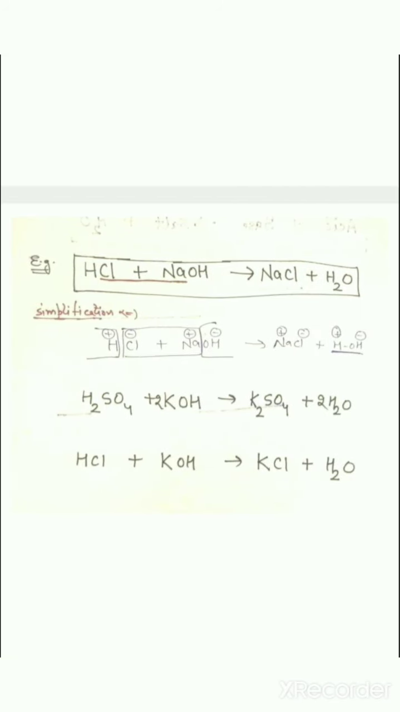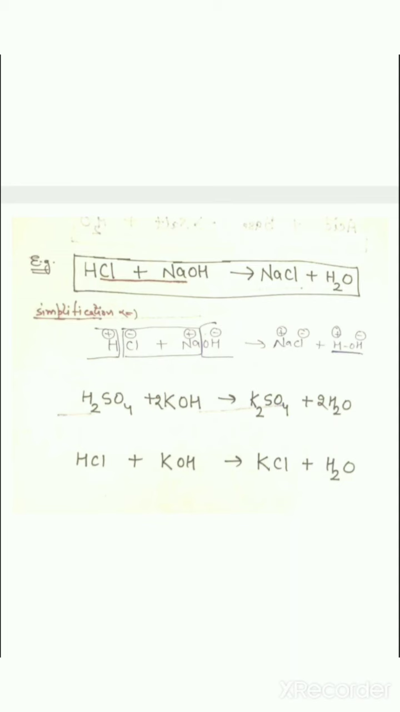Let's take an example of the neutralization reaction. We have taken HCl and NaOH and they react with each other. This reaction is very fast and it will form NaCl plus H2O. In simplification, you can see the hydrogen ion which has a positive charge, the chloride ion which has a negative charge, the sodium ion which is positive, and OH minus which is negative. So they interchange their ions and the formation of NaCl takes place, and HOH, which we combine as H2O.